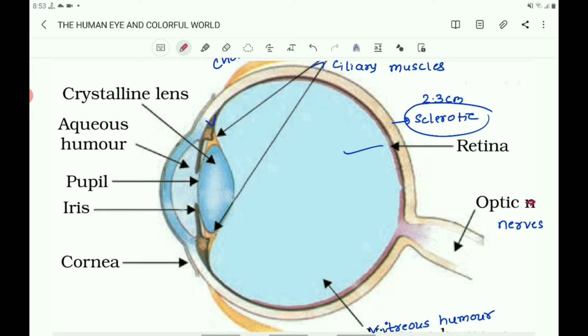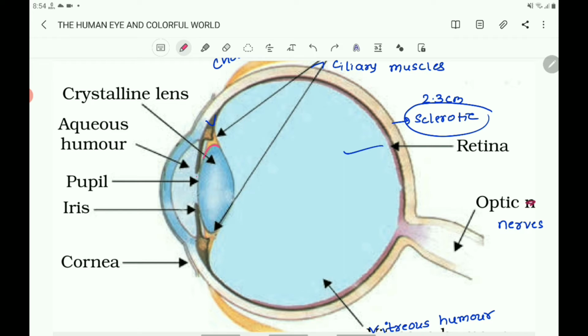In bright light, the pupil becomes small. The hole becomes small in bright light. In dim light, the pupil opens up completely through the relaxation of the iris. The iris relaxes and the pupil opens completely, and it contracts, so the size of the pupil decreases if there is bright light.